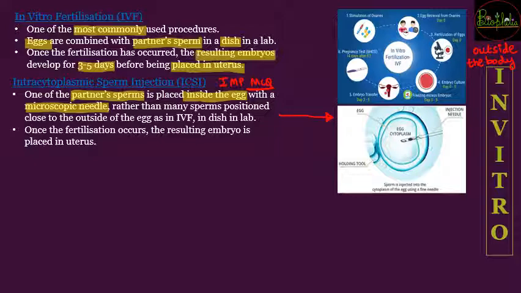But in ICSI, the specific sperms in limited quantity are collected and directly inserted into the egg cytoplasm. So in this case again the fertilization is occurring outside the body of the female and the resulting embryos will be placed into the uterus.